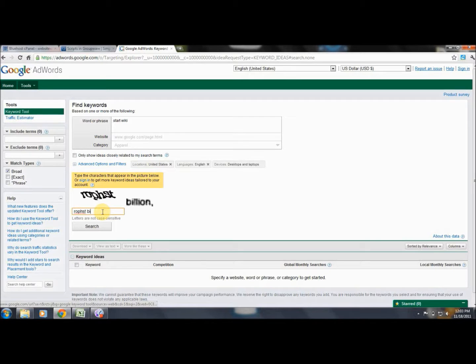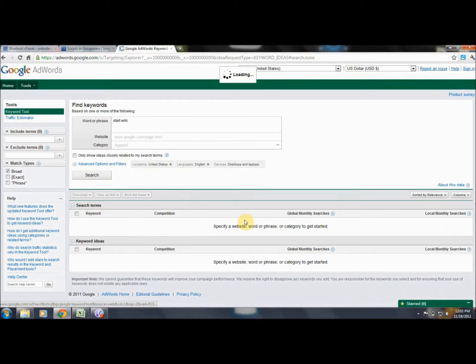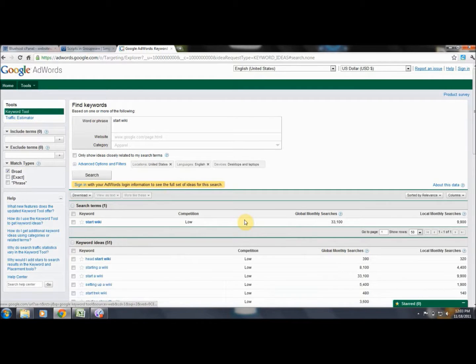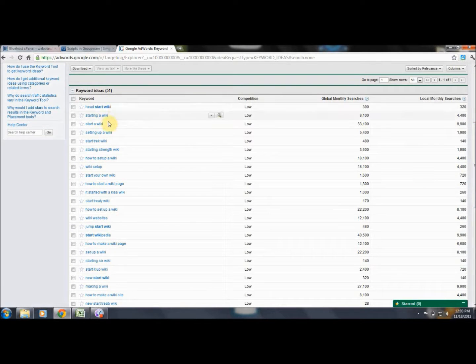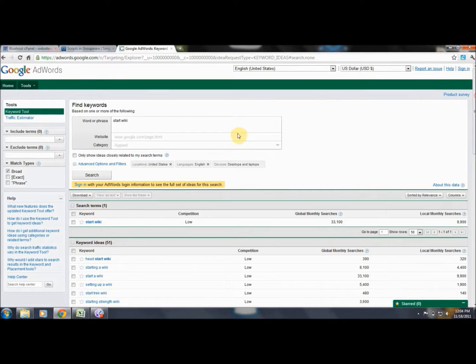It's valid, because y'all are like, he sure runs his mouth a lot, he doesn't know what he's talking about. Right here, there are 33,100 people every month around the world that type in "start wiki." Let's look at this: "starting a wiki," 8,000. "Start a wiki," on and on. "Set up a wiki," "making a wiki." So if that's something that interests you, just go there and check it out.